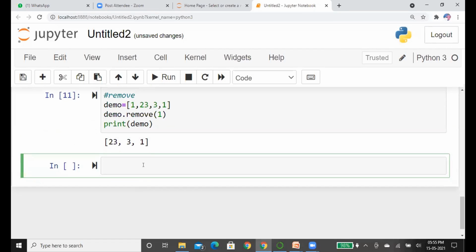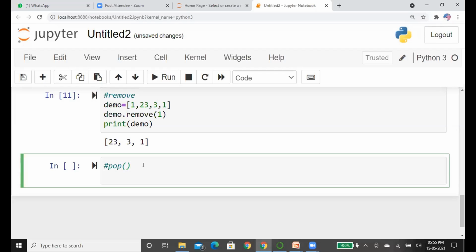Coming to the next topic, the pop method. You have already heard about this in C. Pop stack. In a stack you can use the pop method. Pop is like remove, but here we use the position to remove the element from the list.